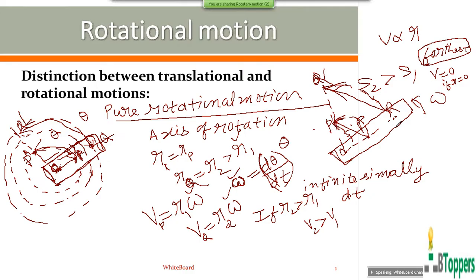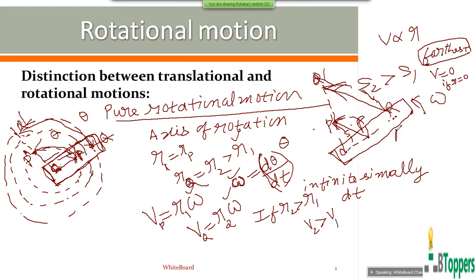But don't mistake that angular velocity of the rigid body remains constant in any example of pure rotational motion. The angular velocity of a rigid body in pure rotational motion, of course, may remain constant in the case of uniform rotation. But in some examples, the angular velocity of the rigid body in pure rotational motion may be changing with time. So what I mean is the instantaneous angular velocity will be same for all particles of the rigid body at a particular instant of time.